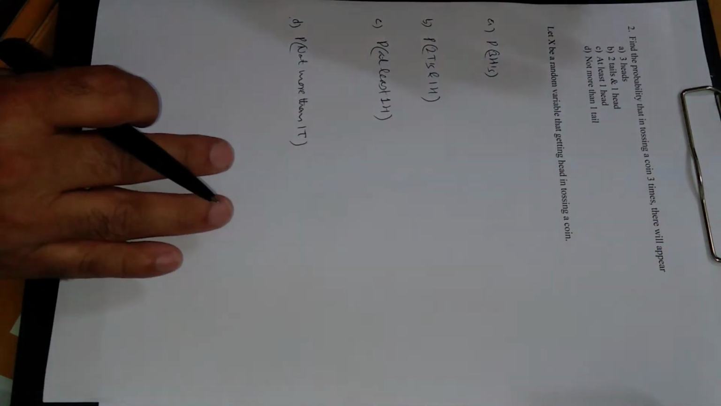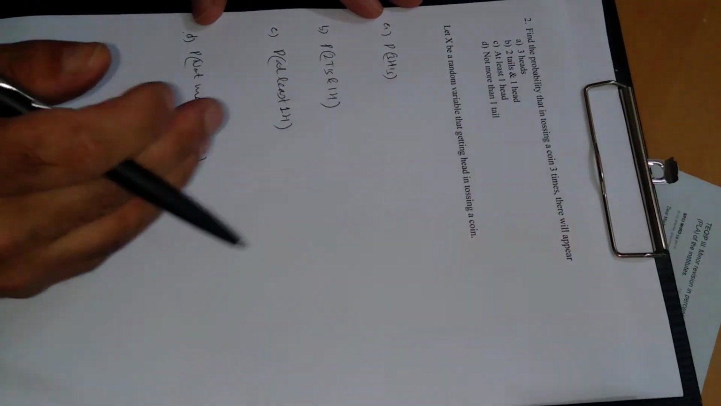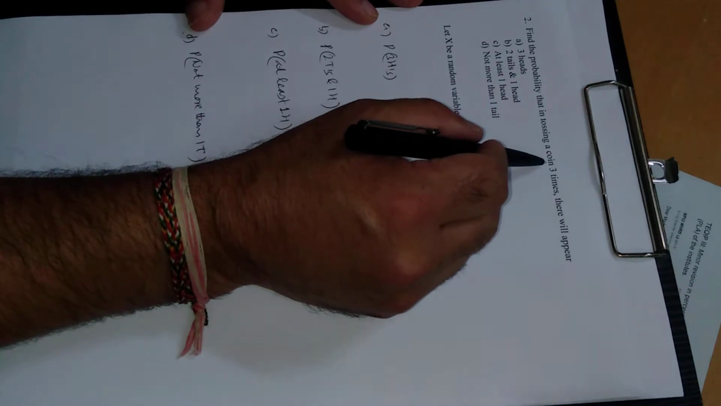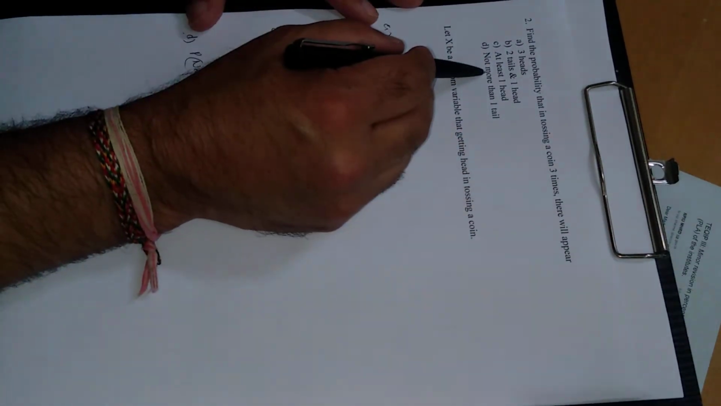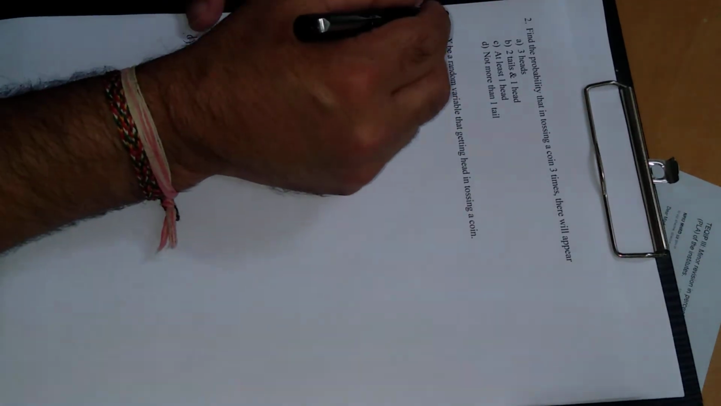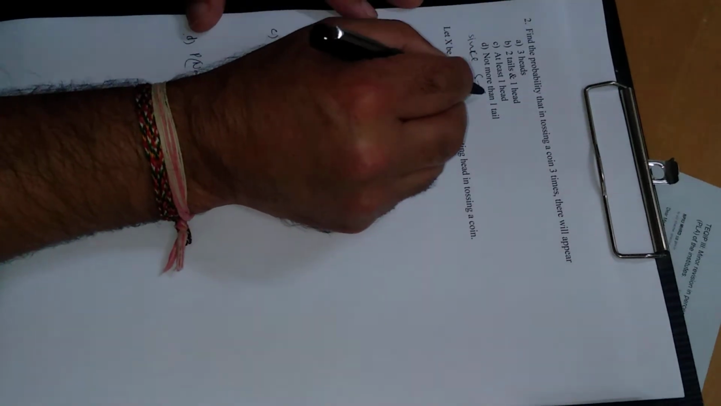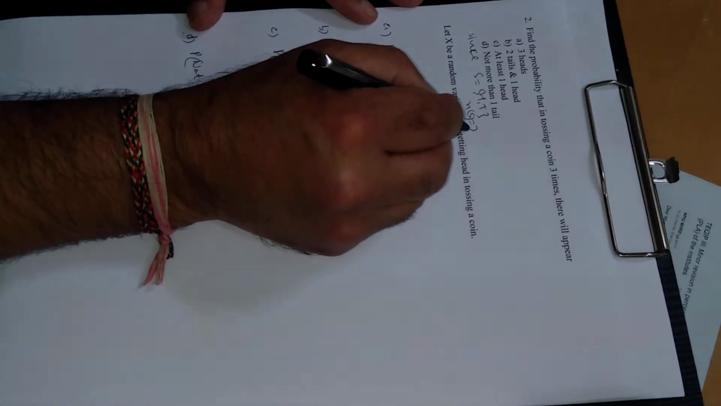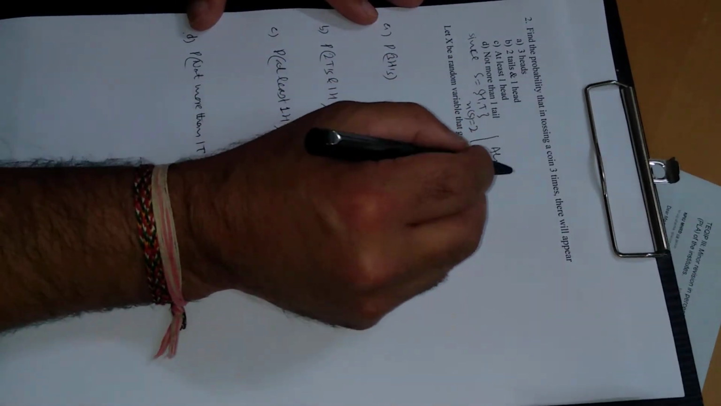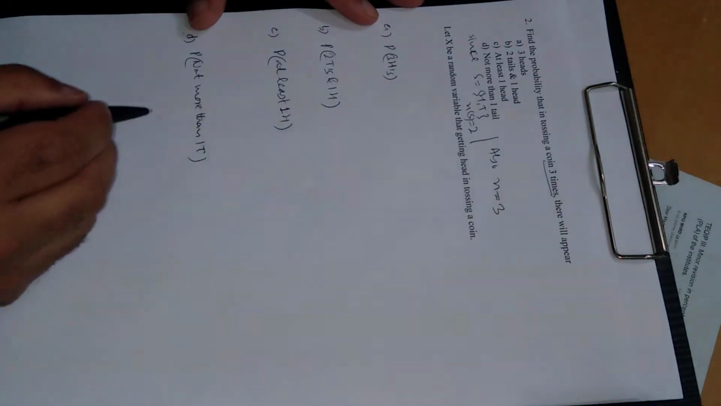Now come to the second one. The second problem is here. Find the probability that in tossing a coin 3 times there will appear 3 heads, 2 tails 1 head, at least 1 head, not more than 1 tail. Since the sample space for tossing a coin has 2 sample points, and the number of trials, because 3 tosses are there, is 3.